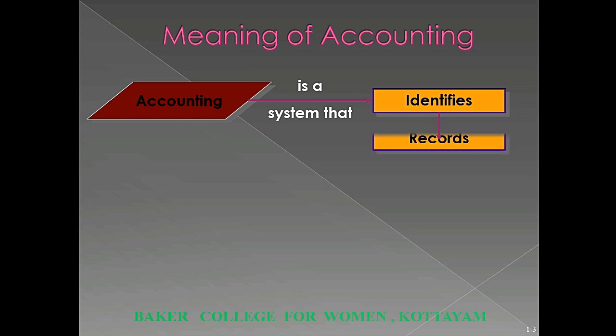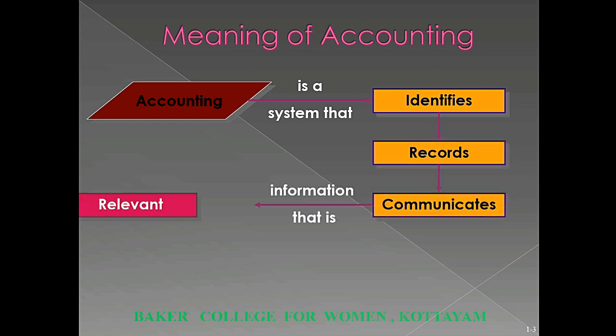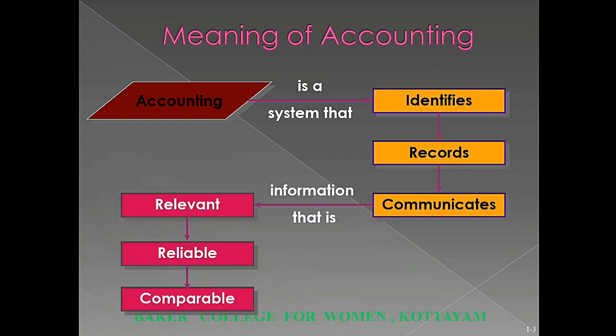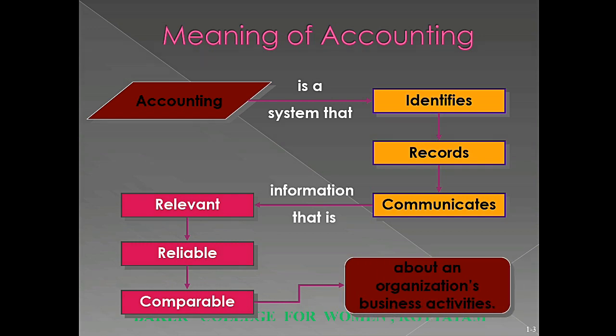Meaning of accounting. Accounting is an information and measurement system that identifies, records, and communicates information that is relevant, reliable, and comparable about an organization's business activities. The goal of the accounting process is to provide helpful information to users of financial accounting. Quality information may help the users reach more informed decisions.